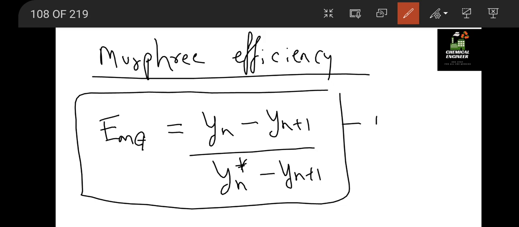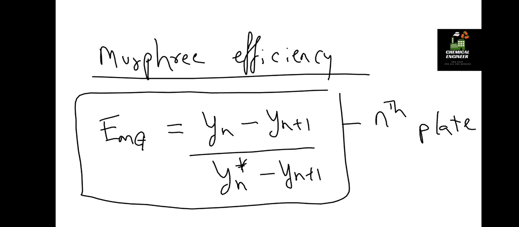This is for the nth plate. So it generally shows the relation between the real and the equilibrium conditions for the nth plate. Okay, so this is how we can define Murphy efficiency. So these formulas are enough for absorption.